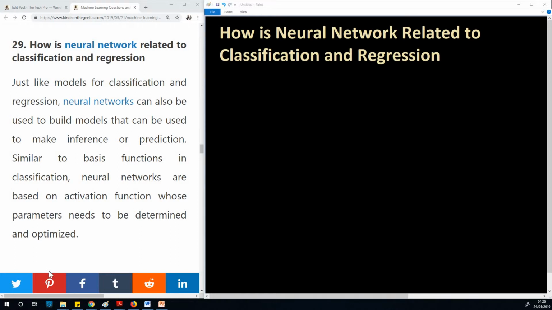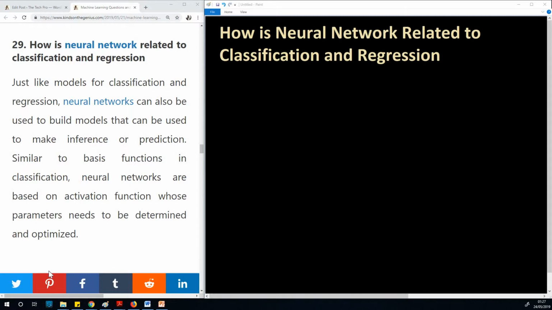Today we are going to be looking at question 29 of our machine learning question and answer series, and this is an interesting question because it's now trying to ask a question that connects two different aspects of machine learning. Actually, two different aspects of artificial intelligence, and trying to do it under machine learning. So the question now is, how is neural network related to classification and regression?